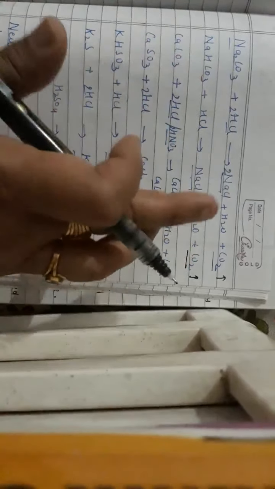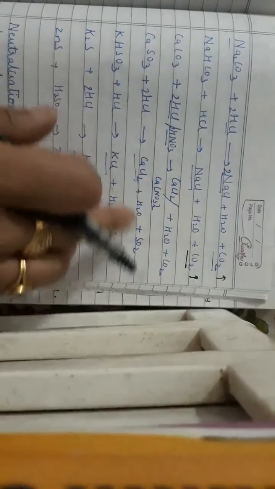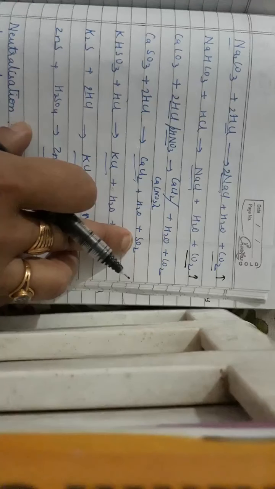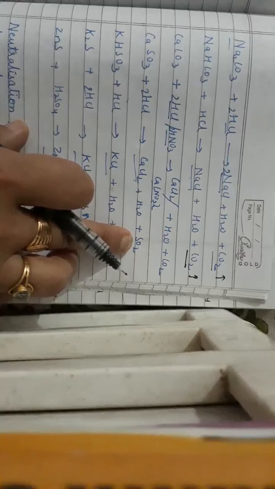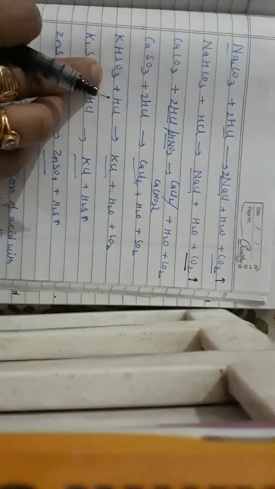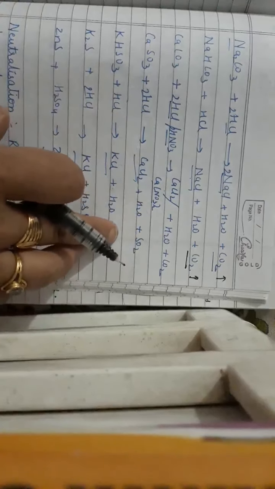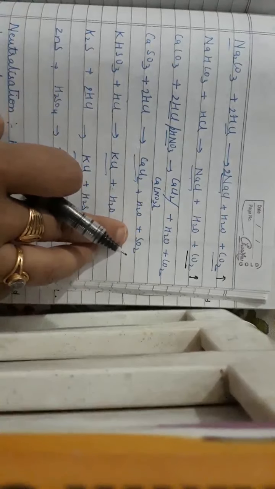CO2 is evolved, how do you know it is CO2? As it turns lime water milky. Here sulfur dioxide is identified by its smell, the smell of burning sulfur. So when sulfides and bisulfides are decomposed, sulfur dioxide gas gets evolved, which has the smell of burning sulfur.